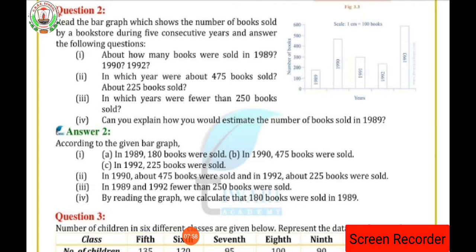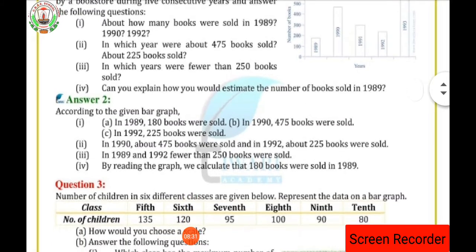Estimated, that means round off, that you had already studied in the 6th standard, isn't it? So the round off of 180 will be how much? 200. So near about, while we are estimating 180 it will be 200. So near about 200 books were sold in the year 1989. Of course 200 is not given in the answer, but since it is said to estimate, therefore we estimated 180. So the estimation of 180 will be 200. Clear? So hope you people understood the first and the second question solution.